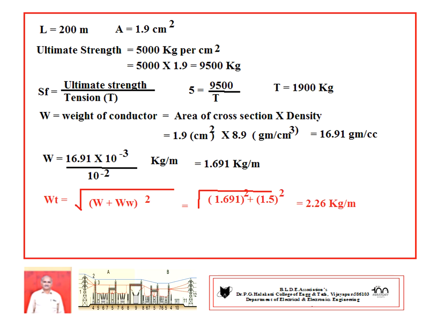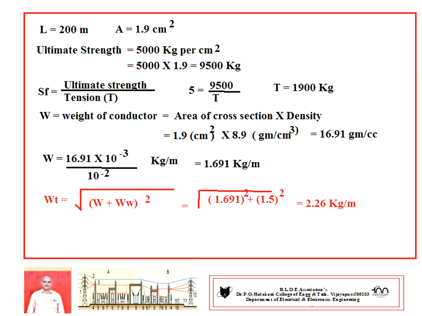Centimeter square is going to cancel. So factor of safety is ultimate strength divided by tension, T is 1900 kg. Let W be the weight of the conductor, it should be equal to area of cross section into density, 1.9 centimeter square into 8.9 gram per centimeter cube.